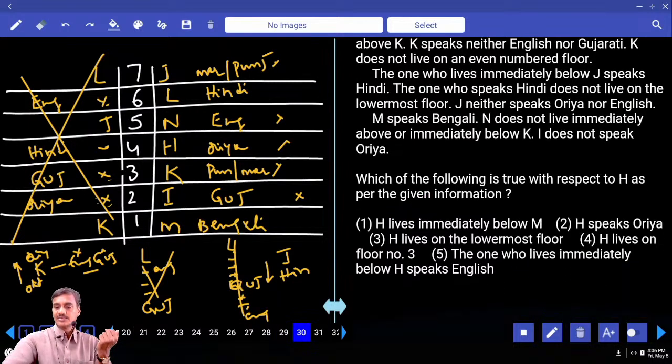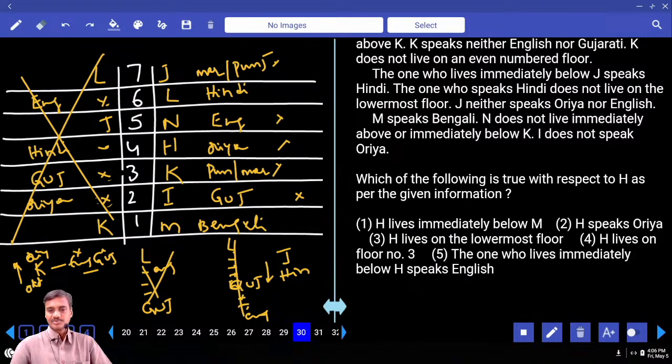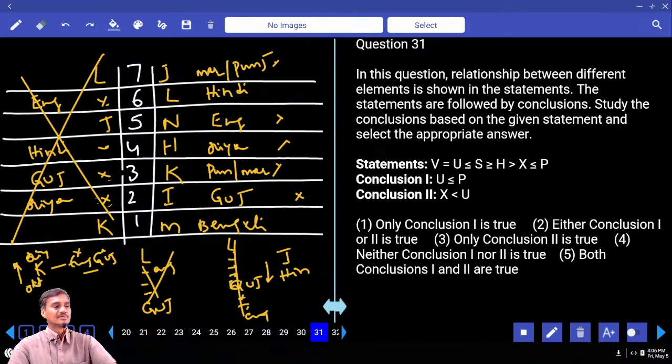And question 30: which of the following is true with respect to H? With respect to H, 'lives immediately below M' is false. H speaks Oriya, definitely true. Choice 2, question number 30. Clear? Then the next one, 31 onwards.